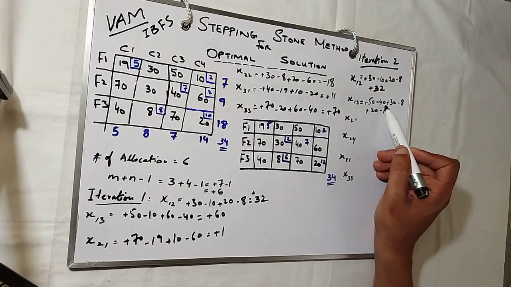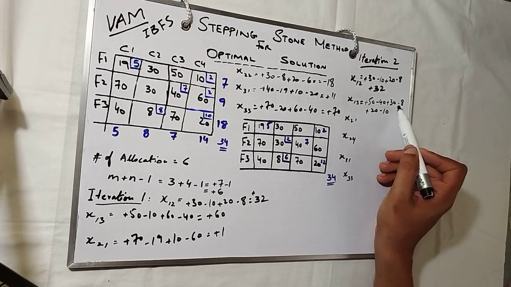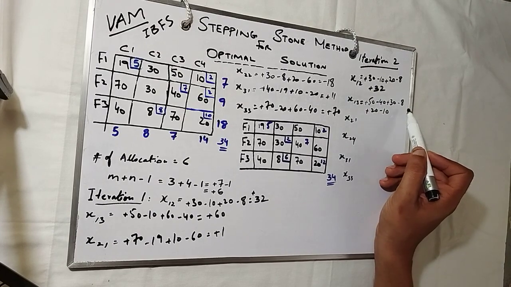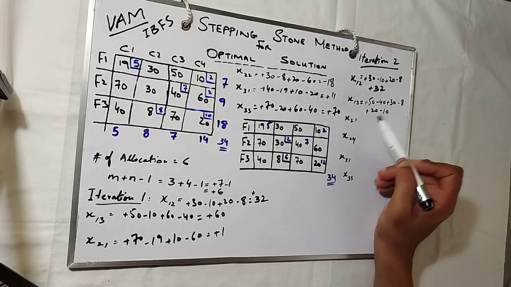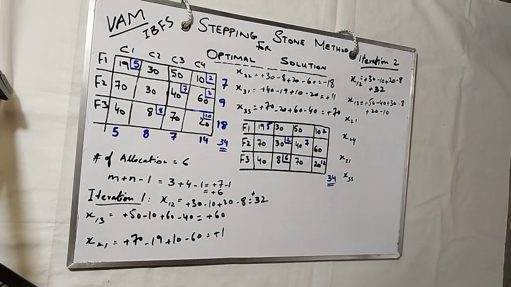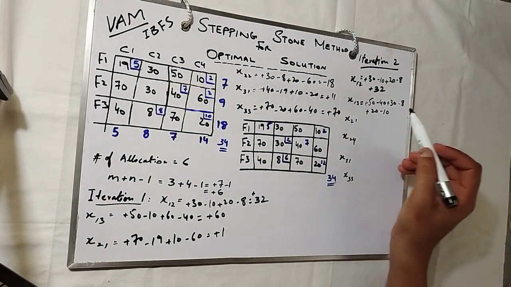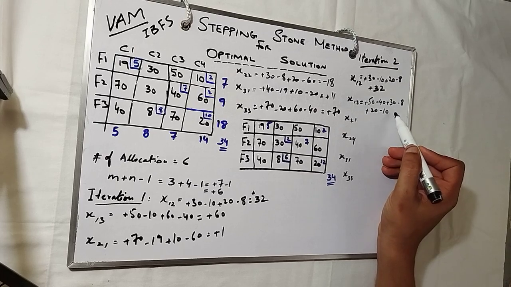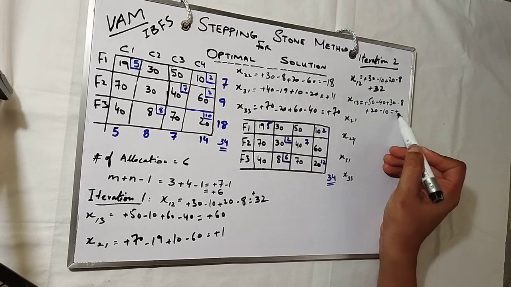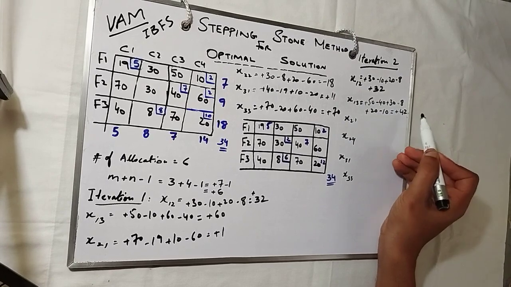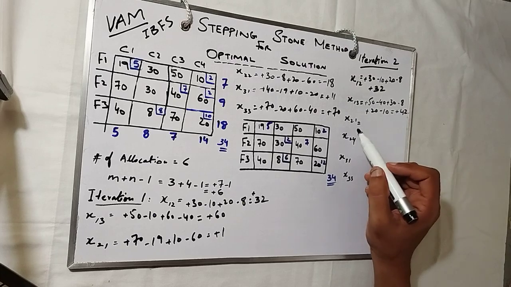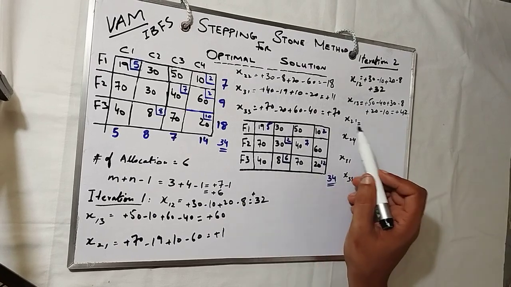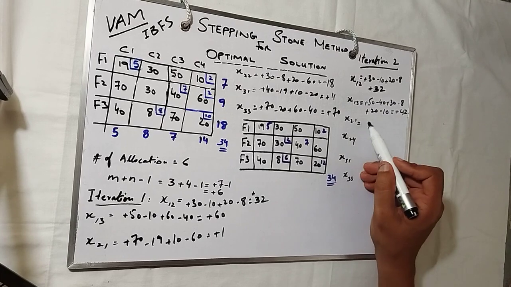Plus 50, minus 40, plus 10, plus 30, plus 40, plus 60, and plus 50, plus 30, plus 20, that will become plus 100, plus 100, minus 58 is plus 42. It is positive, you see, so there is no reallocation required. Next is x21, 70.